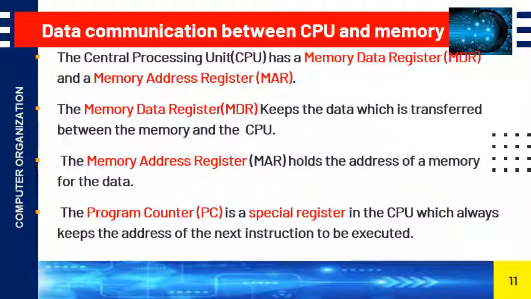And next, program counter. Program counter is a special register in the CPU which always keeps the address of the next instruction to be executed. So it is a special register to keep track of the address of the next instruction to be executed.